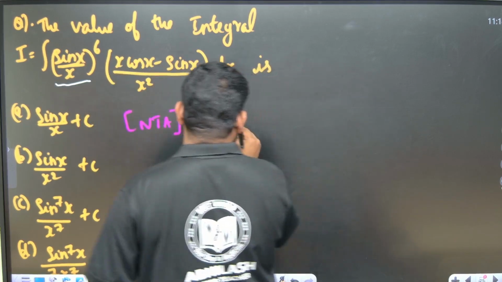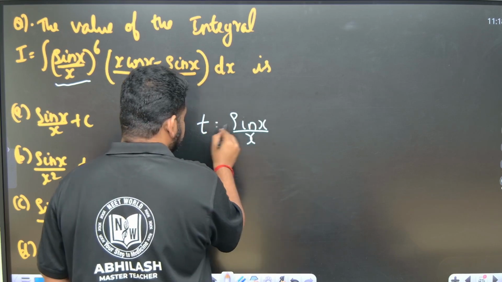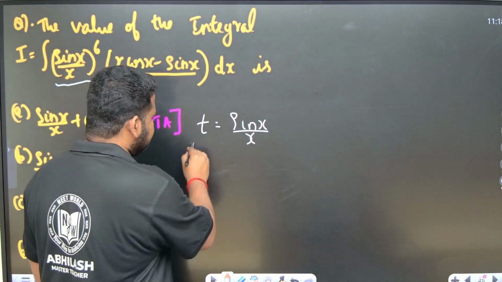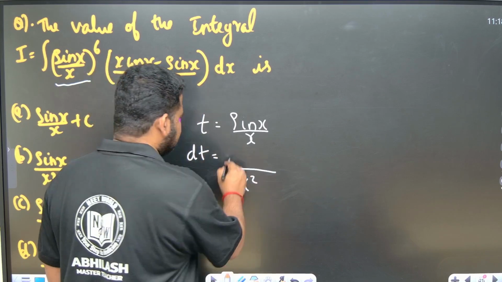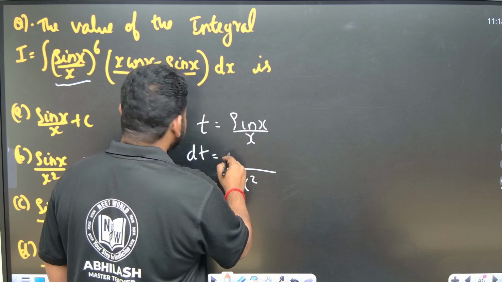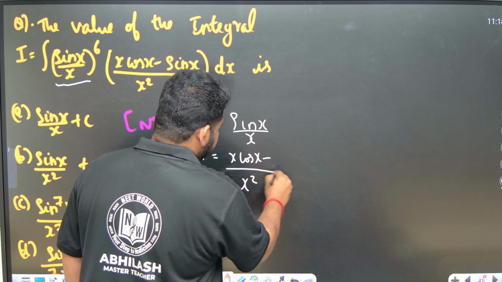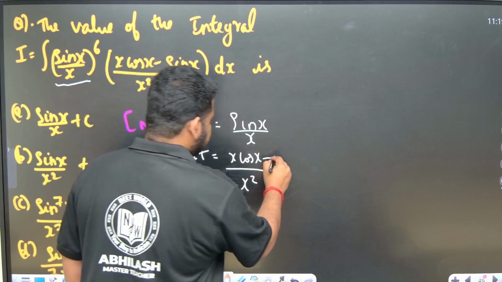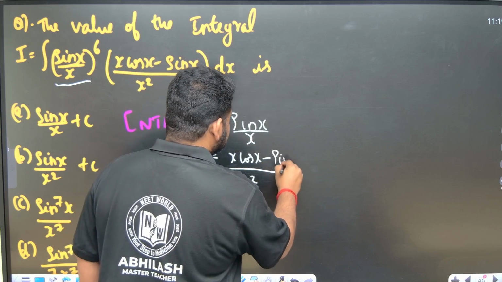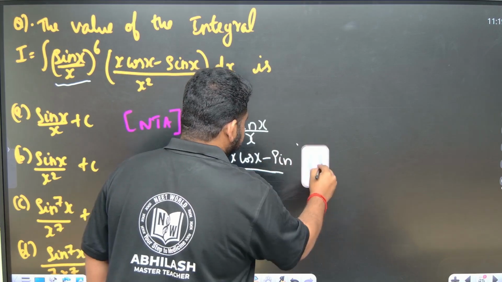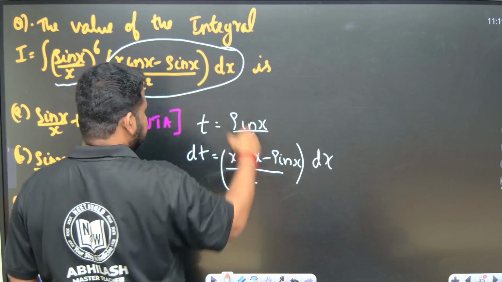So I can take t is equal to sin x by x. Now what will happen? dt will become equal to, here the denominator will be x square. I am applying the quotient rule. So this will become x into cos x, the derivative of sin x is cos x, minus sin x into the derivative of x, which is 1. So this will become x cos x minus sin x, this entire thing into dx. This entire thing will become dt.